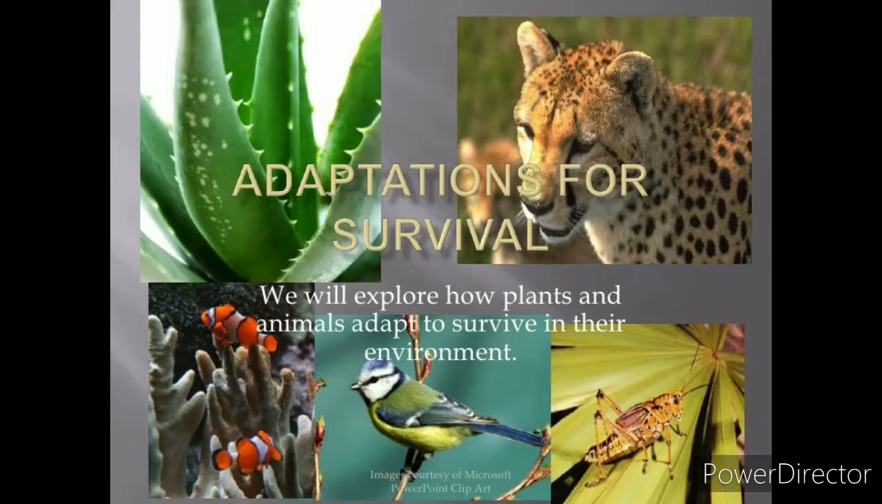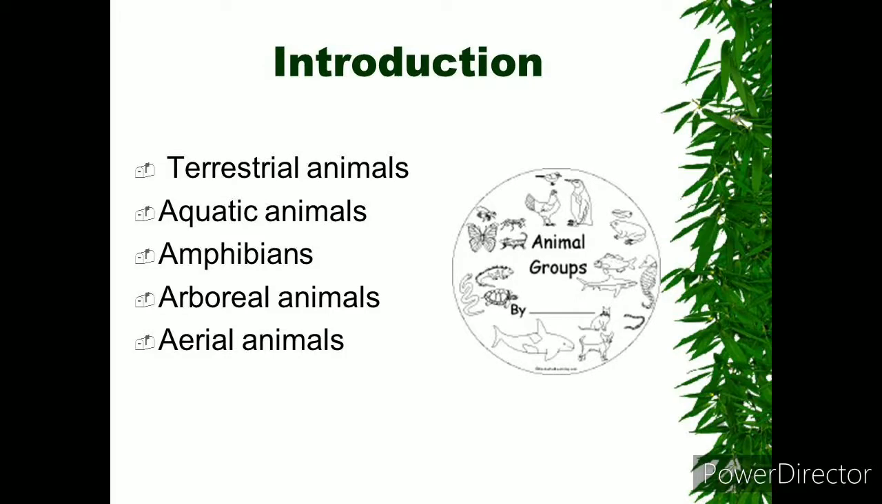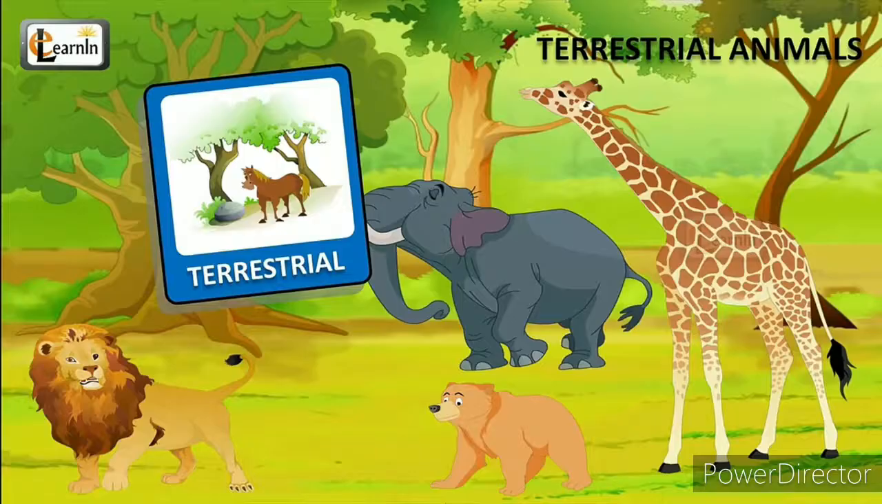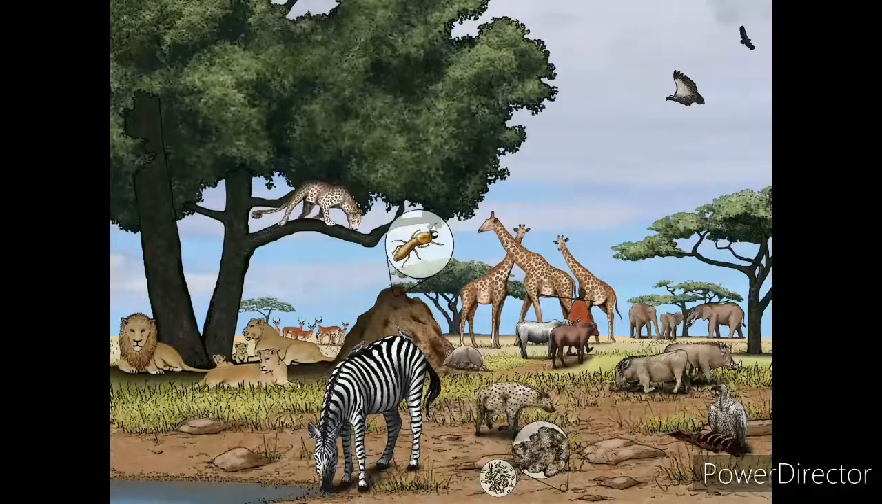Now, animals can be classified into 5 major categories on the basis of their habitats: terrestrial, aquatic, amphibians, arboreal, and aerial. First, let us see terrestrial animals. Terrestrial animals live on land, such as tigers, elephants, and bears. These are all wild animals. And domestic animals such as horses, cows, pigs, and dogs are some examples of terrestrial animals.